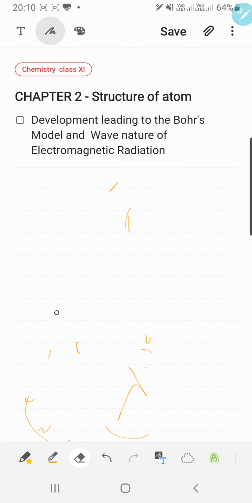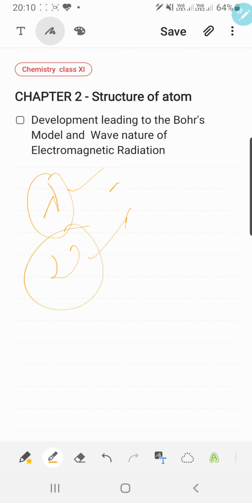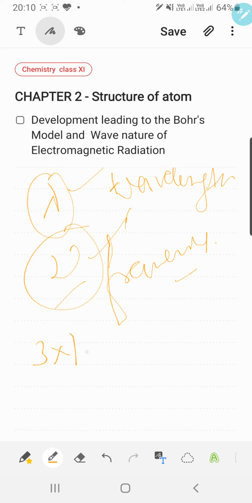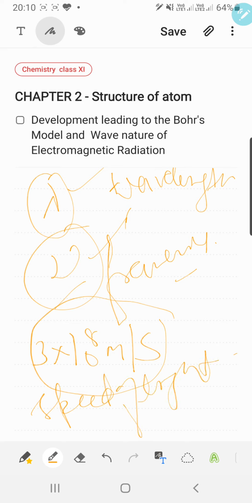For wavelength, I'm writing here, we use the symbol lambda. For frequency we will use the symbol mu. This is the lambda, this is the mu; lambda is for the wavelength, and mu is for the frequency. And all the electromagnetic waves travel with the same speed, which is 3 into 10 raised to the power 8 meter per second. This is known as the speed of light.